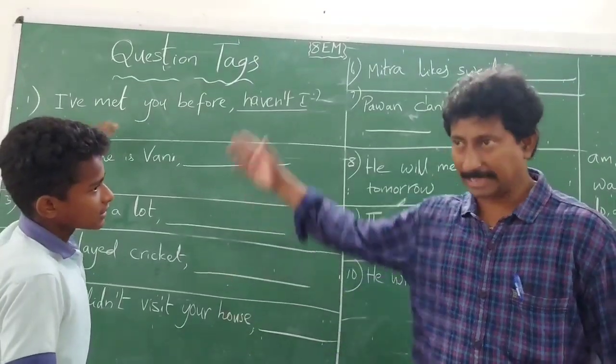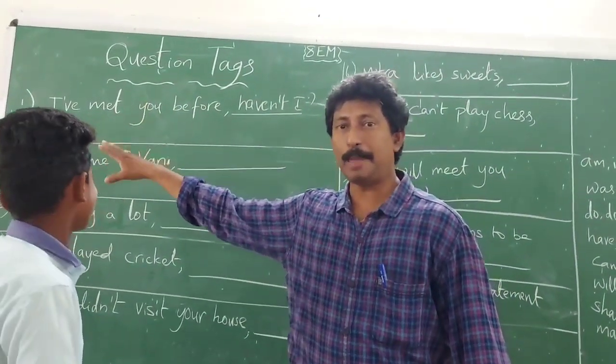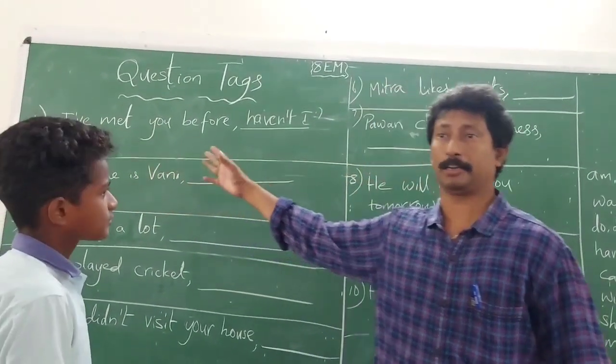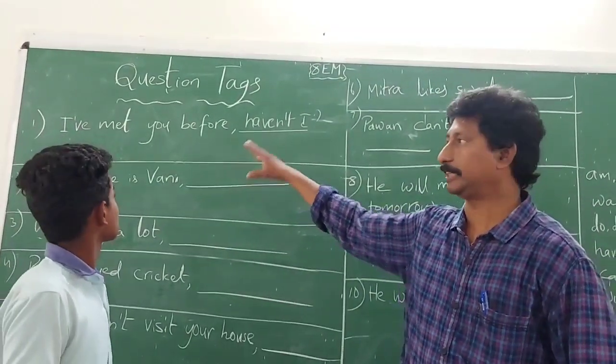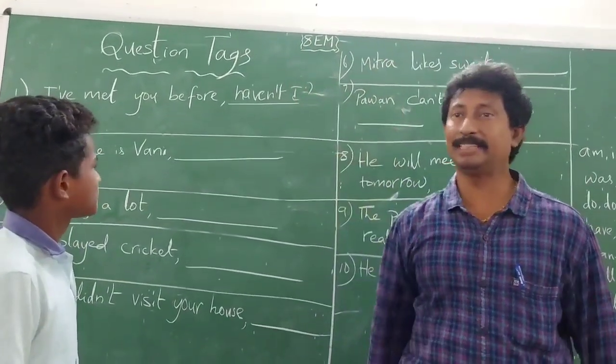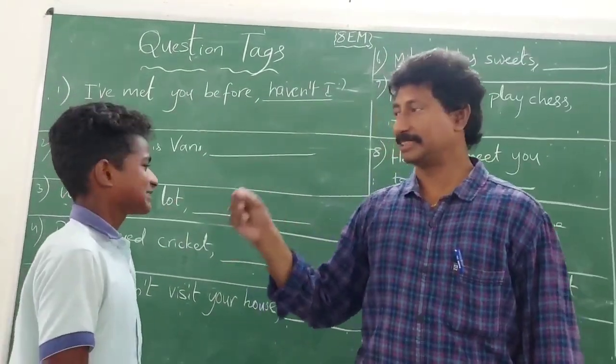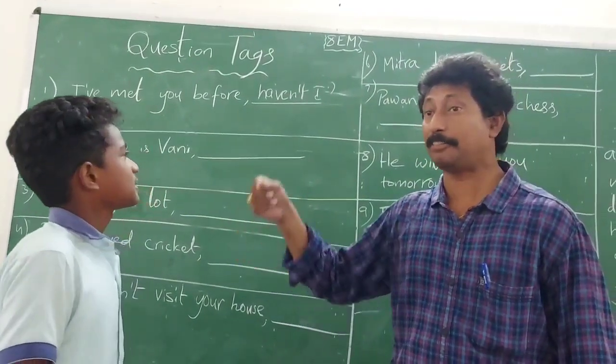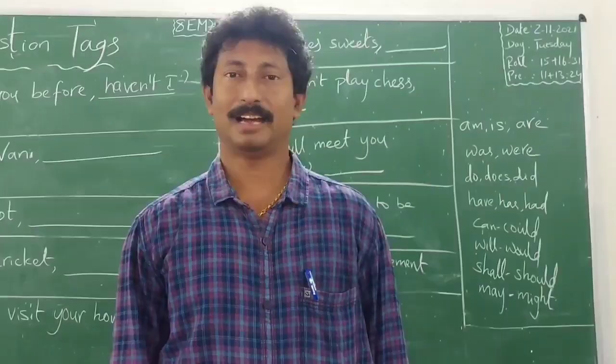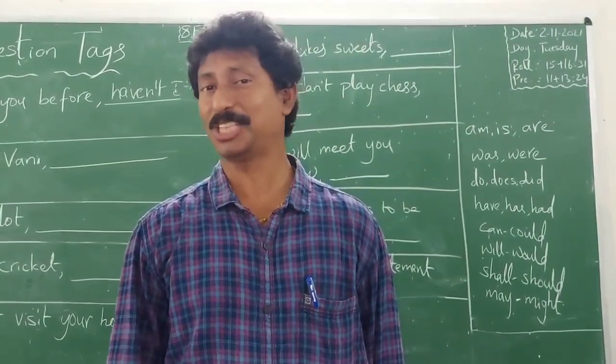Then why did you add I here? Subject. Yes, I is the subject. The subject may be a noun or pronoun. However, you need to convert that particular subject into its pronoun form only. And then, how did you end the sentence here? Question mark. Yes, the question tag has been ended with a question mark. It is mandatory. And now, next chance goes to Anusha.